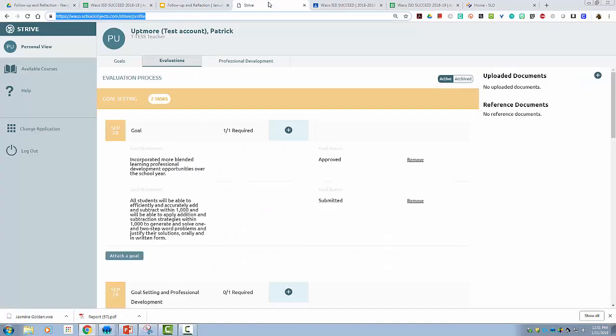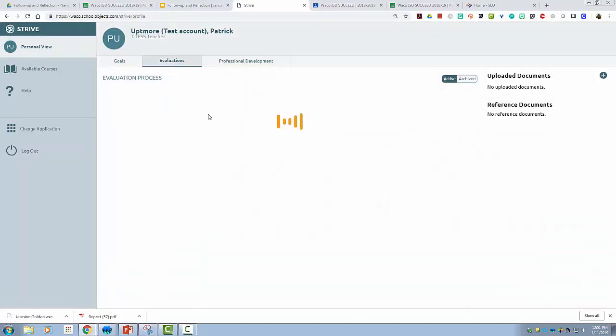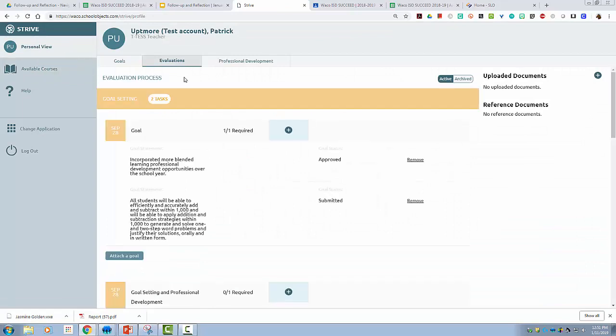So this is a great time to go in to your Eduphoria account. And what I'll do is I'll just take you back and show you the home page. So here, once you log into Eduphoria and you go into Strive, you can see that it pulls up your personal view that contains all of your evaluation information, but also the Goals tab and then Professional Development tab.